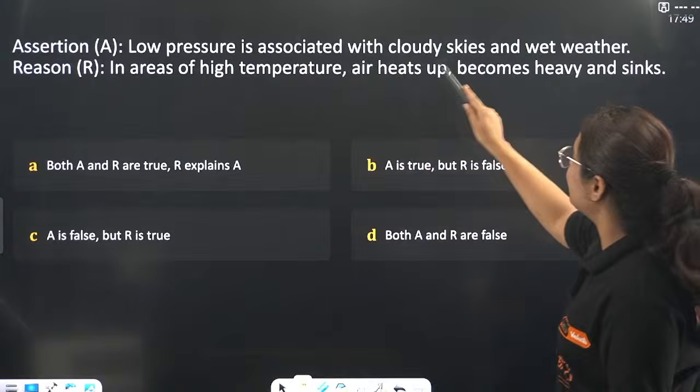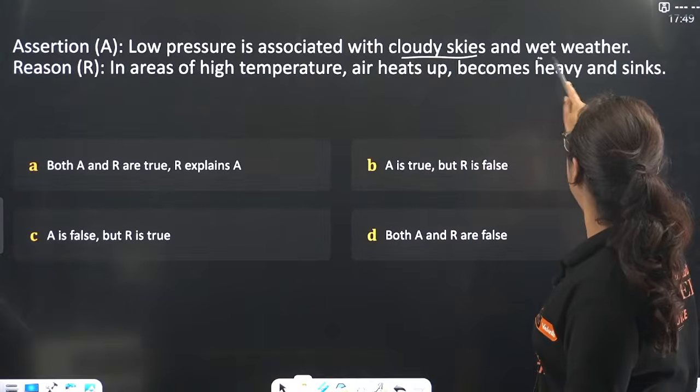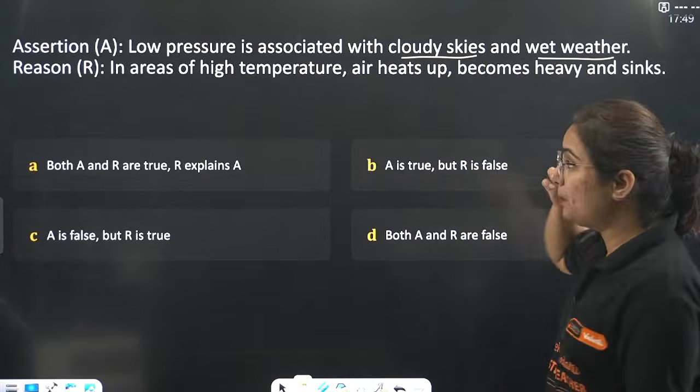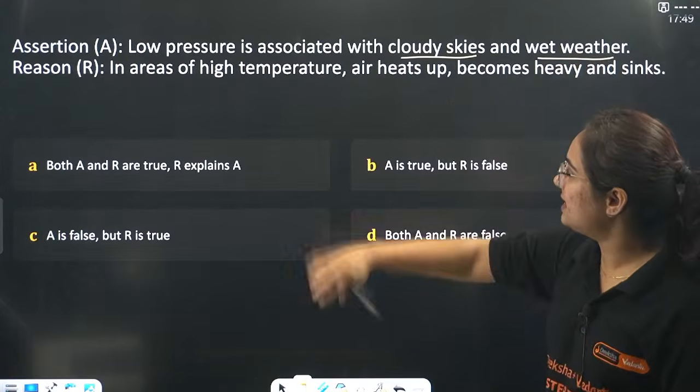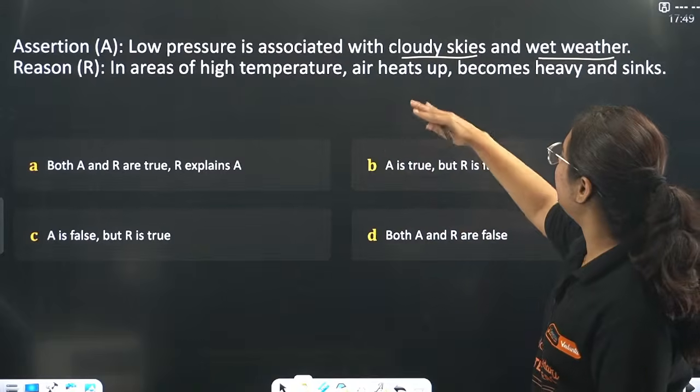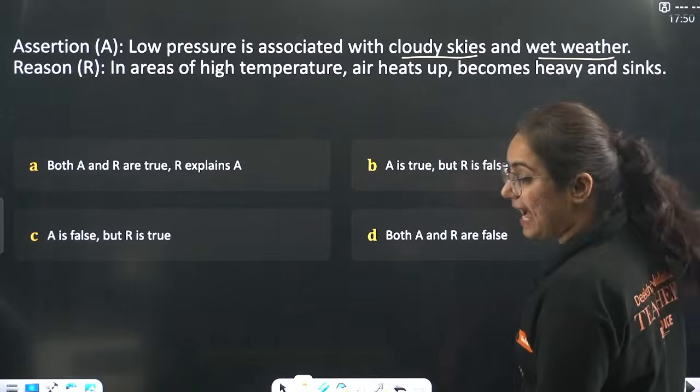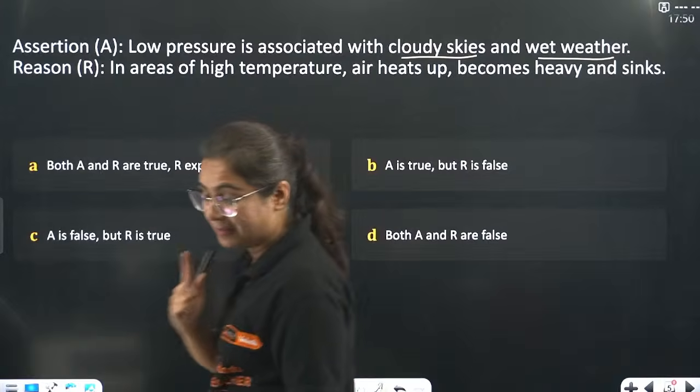Low pressure is associated with cloudy skies and wet weather. Is it? Yes, low pressure is associated with cloudy sky and wet weather. Reason: in areas of high temperature, air heats up, becomes heavy and sinks. Think practically.